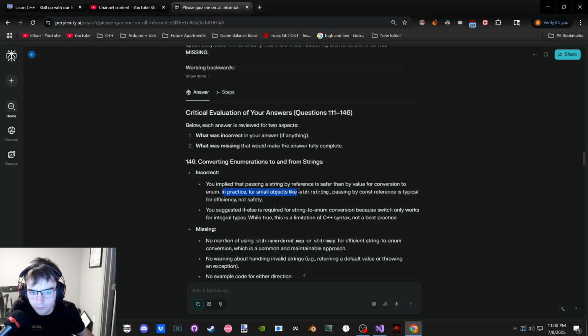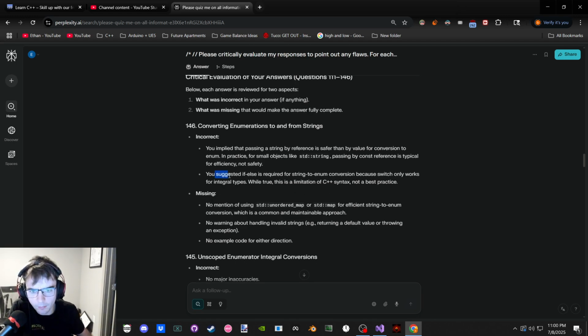Oh, wait, hold. For small objects? Well, yeah. Oh, well... I meant to say const. Make sure we're passing it by const reference. I don't know what I said, but we're passing strings by const reference for efficiency. Sure, I don't give a fuck about the safety. If we're comparing it to value, then we don't care about safety, because if we pass by const reference, we can't change the standard string anyway, so it's safe. Yeah, sure. You suggested, I suggested, because switch on strings doesn't work. This is true.